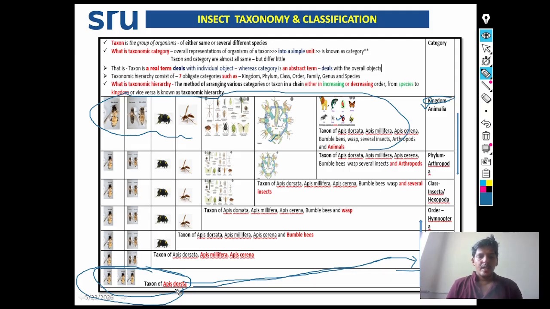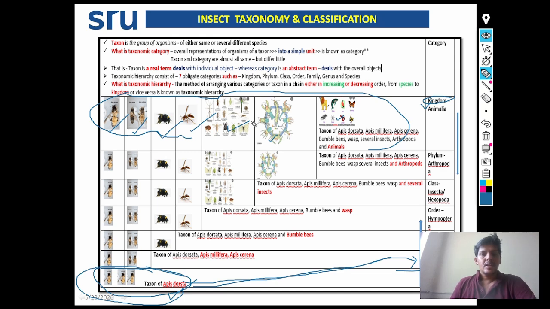Taxon and category are almost the same but differ a little. That is, taxon is a real term, it deals with individual objects. See here, taxon of Apis dorsata, taxon of Apis mellifera, Apis cerana indica, bumblebee, wasp, arthropods, so many things are there.